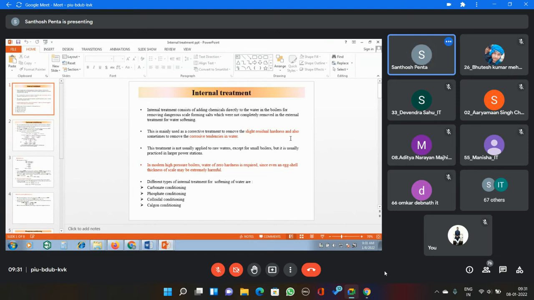The next one is the lime soda process. Here we are adding only lime and soda to the water sample. The chemical formula of lime is calcium hydroxide, and soda is sodium carbonate, Na2CO3. Then numericals, equations and formulas are there. Then internal treatments. What are the internal treatments? Carbonate conditioning, phosphate conditioning, Calgon conditioning, colloidal conditioning. There are four types of internal treatments. So this is about the technology of water.